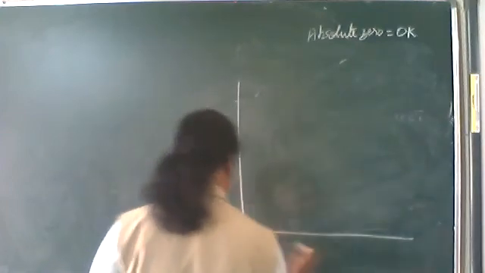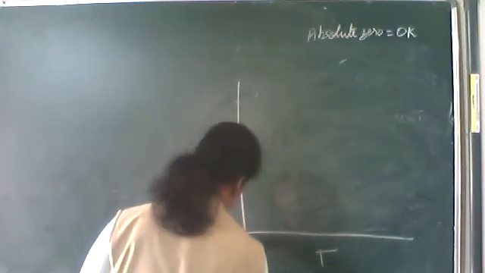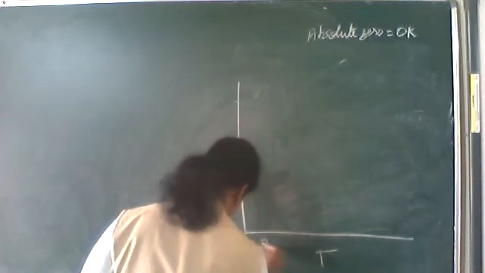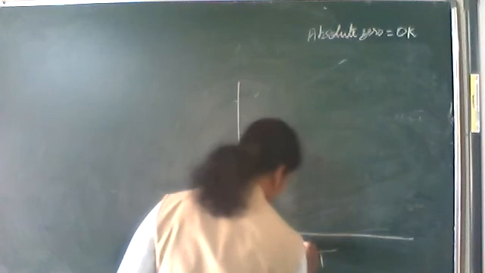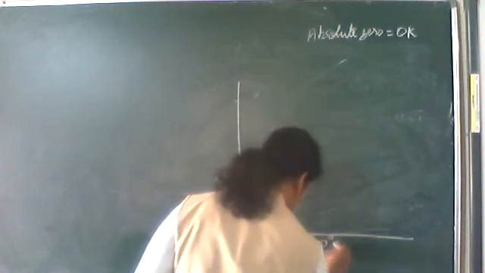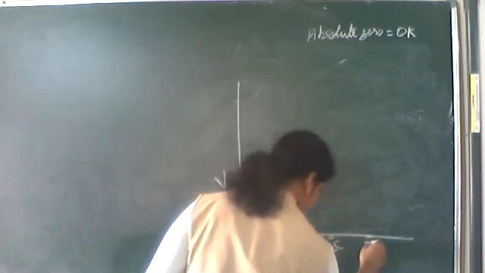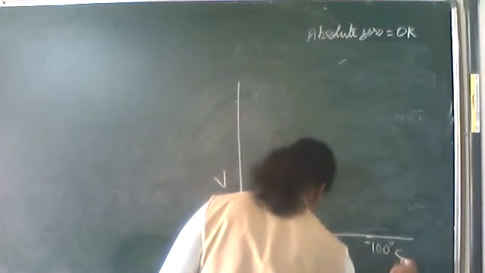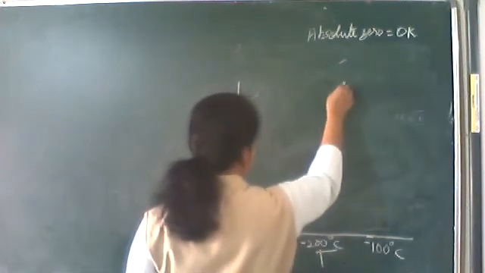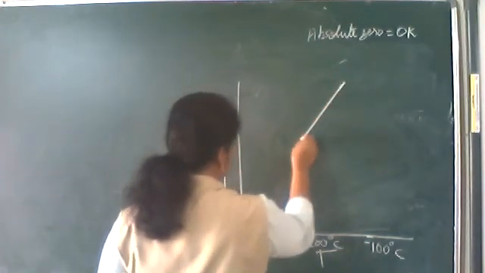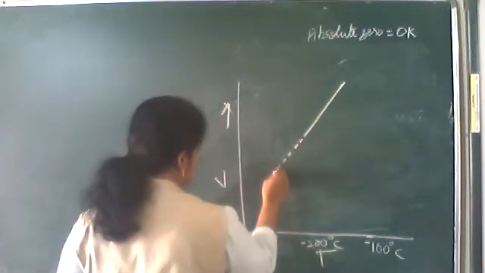In Charles' law, if you are plotting a graph between V and T, suppose here minus 300 degrees Celsius, minus 200 degrees Celsius, minus 100 degrees Celsius. Volume is marked here as the temperature decreases.